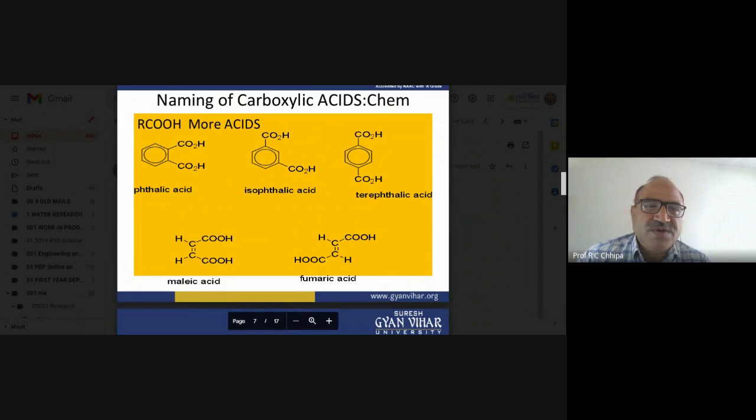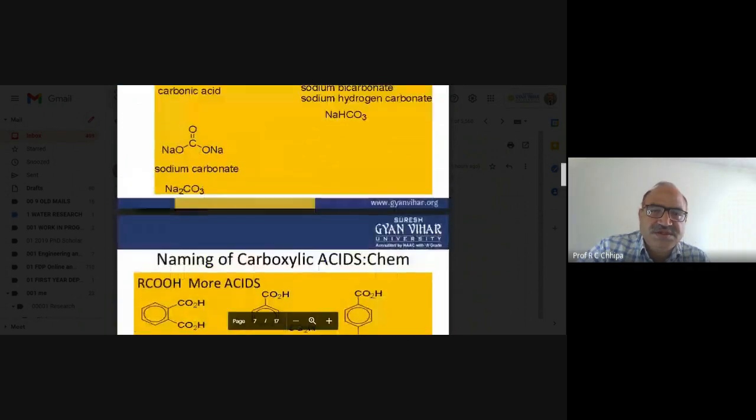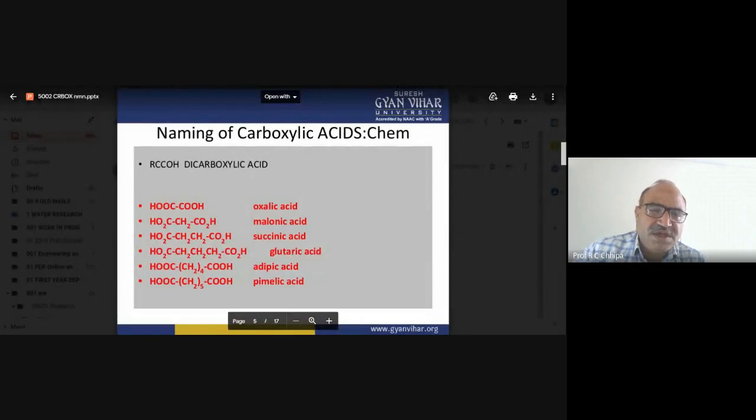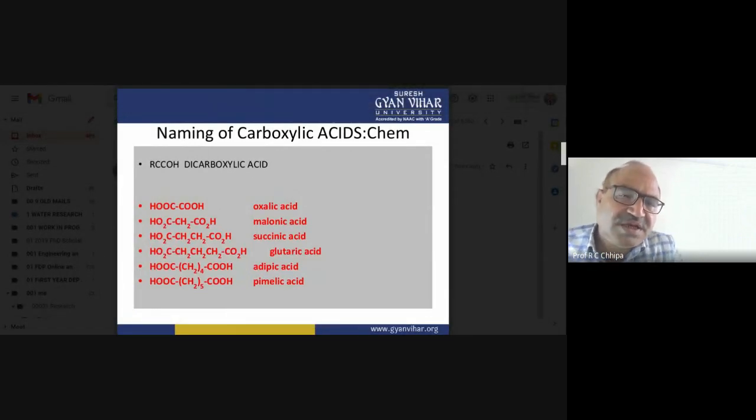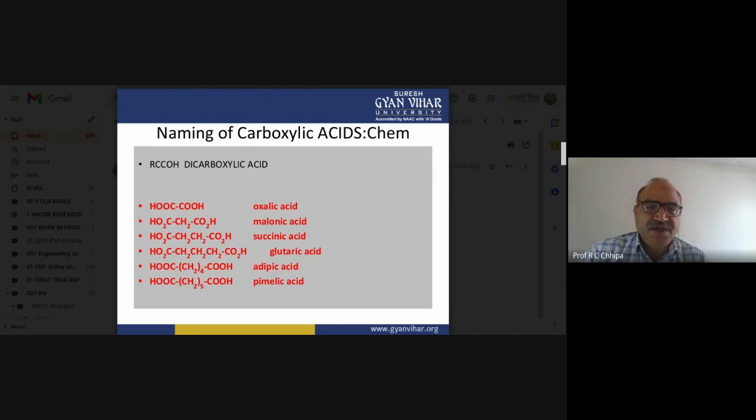Here, two carboxylic acid groups, as I have earlier discussed, are in the alkane dioic acids. Oxalic acid is ethane-1,2-dioic acid in the IUPAC name. In the case of malonic acid, there are two carboxylic groups at position one and three of propane, so propane-1,3-dioic acid.